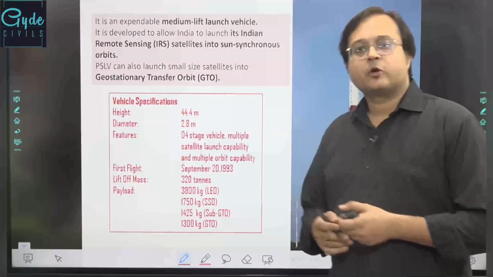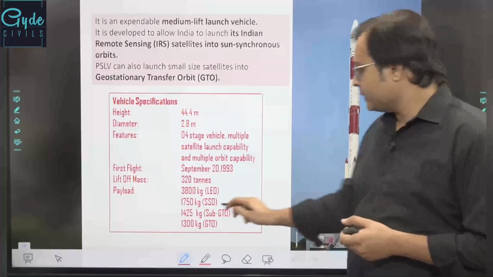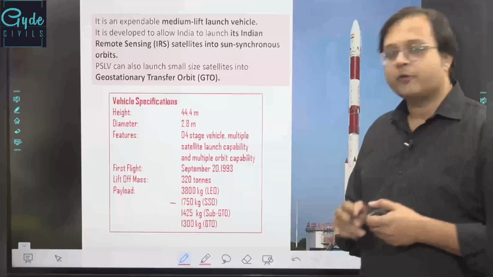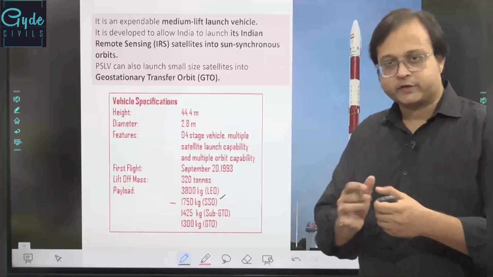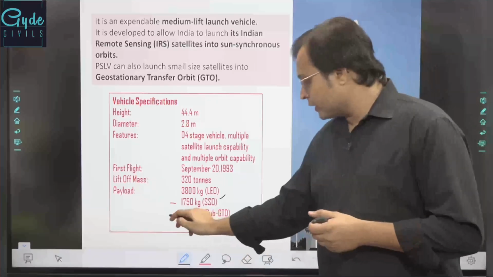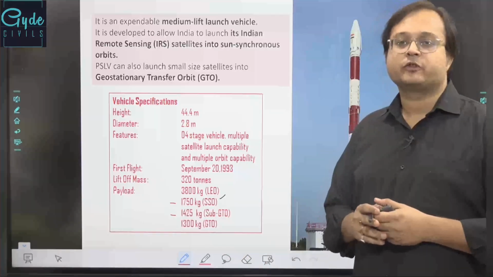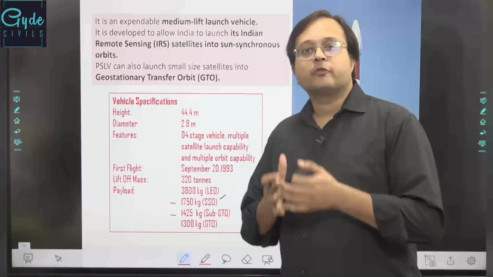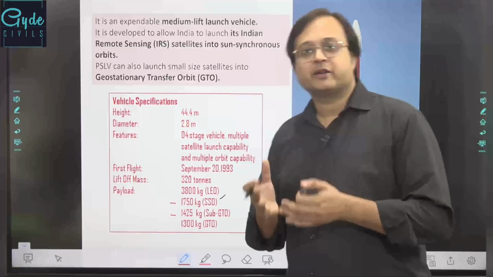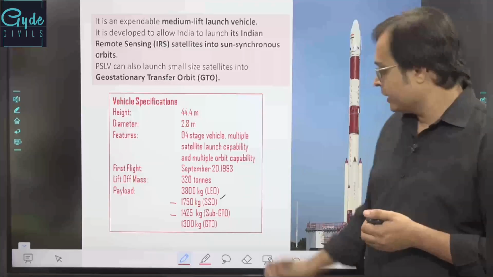Apart from this, other payloads that can be carried by the PSLV would be 1750 kgs into sun synchronous orbits. We'll discuss what sun synchronous orbits are also. Or 1425 kgs of payload can be taken. Now this payload is the weight of the satellite or the spacecraft that this particular launch vehicle system is carrying.